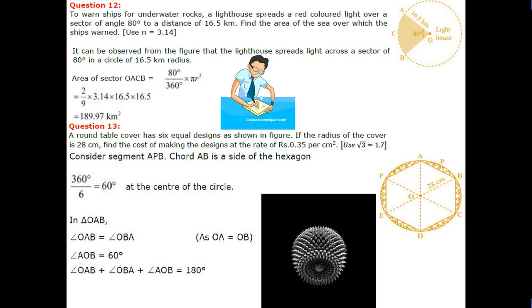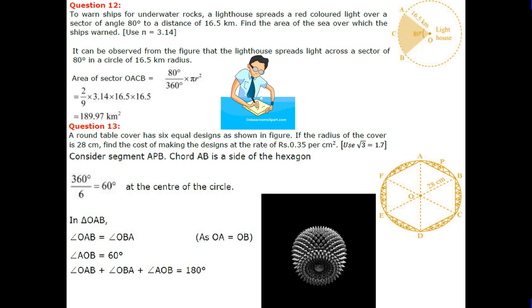Question number 12. To warn ships of underwater rocks, a lighthouse spreads a red colored light over a sector of angle 80 degree to a distance of 16.5 kilometer. Find the area of the sea over which the ships are warned. Use pi equal to 3.14. The area OACB is the sector, 80 upon 360 pi r square. Substituting the values, it is 189.97 kilometer square.